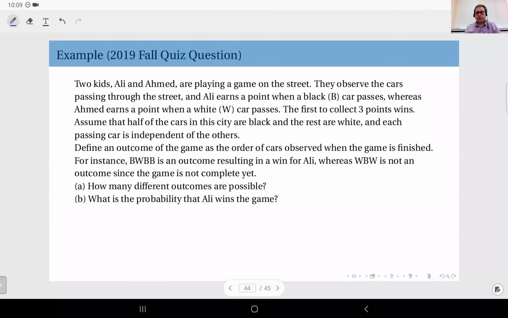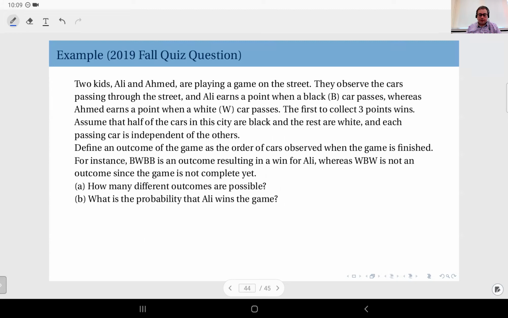The first to collect 3 points is going to win the game, and we are going to assume half of the cars in the city are black, half of the cars are white, and each passing car is independent. So this essentially states that any car passing through has one half probability of being black and one half probability of being white.